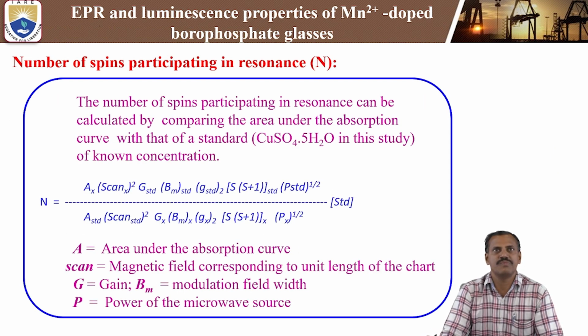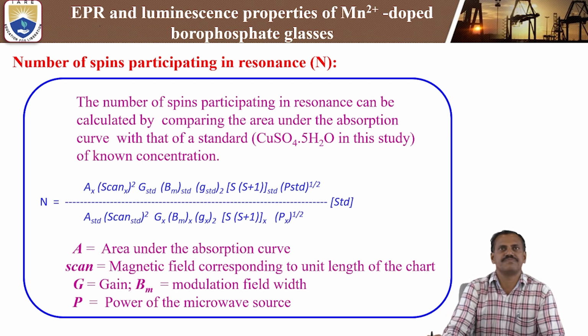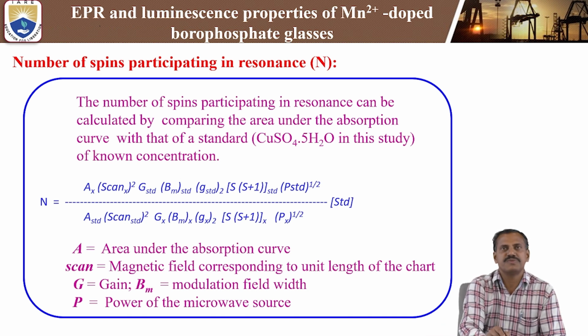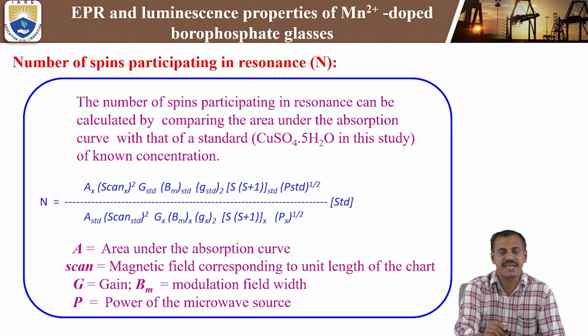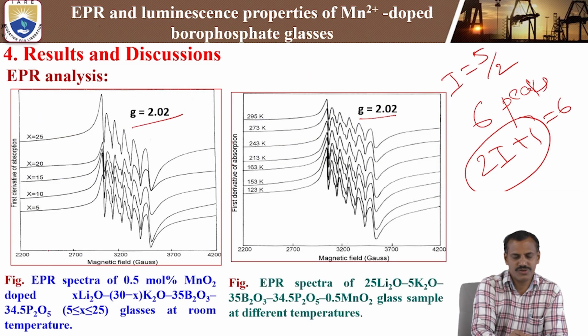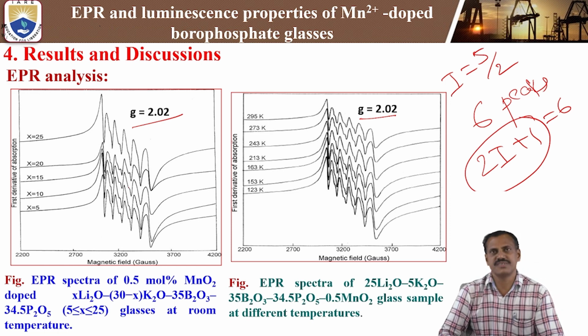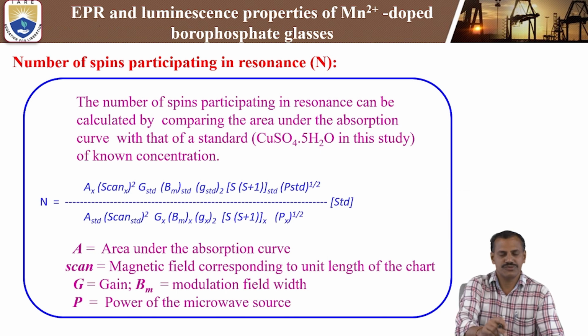We calculate this using the standard formula for the number of spins participating in the resonance signal in the case of Mn2+ doped lithium potassium borophosphate glasses. The number of spins participating in the resonance can be calculated by comparing the area under the absorption curve. Here the y-axis is the first derivative of the absorption peaks, so for each and every peak you have to calculate the area under the absorption curve using this formula.